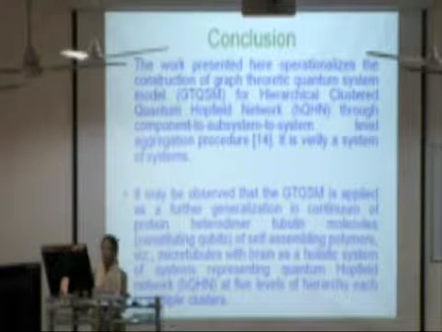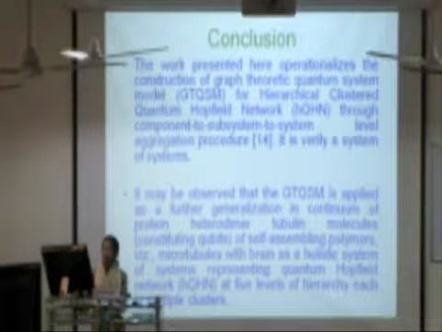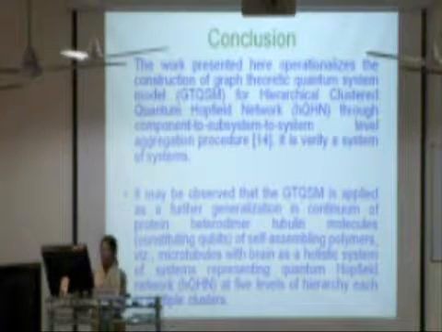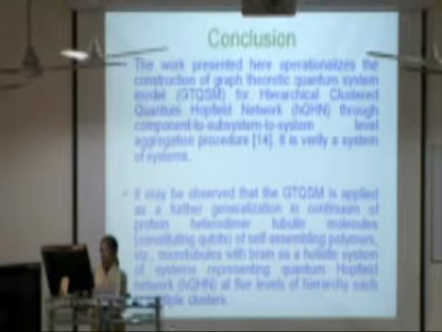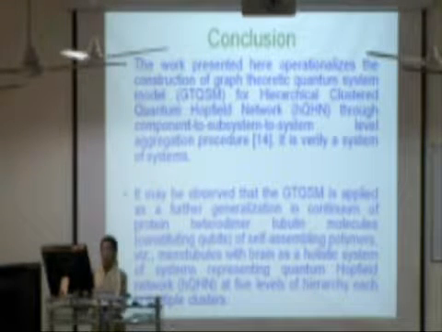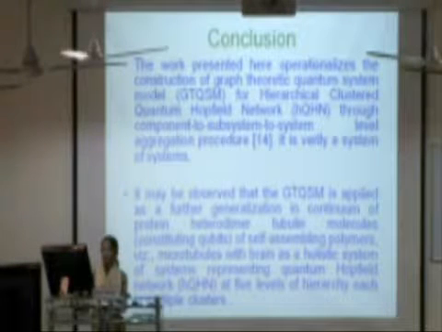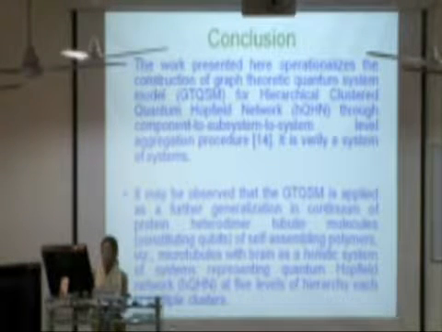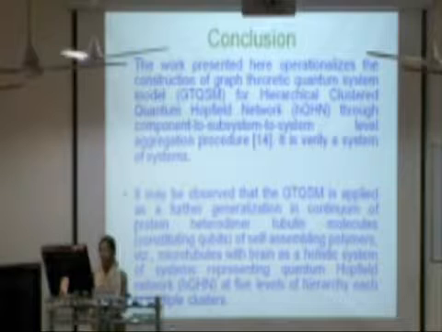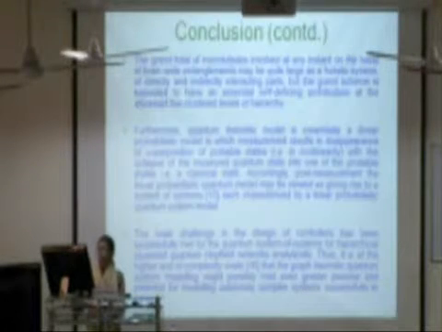It may be observed that the graph-theoretic quantum system modeling is applied as a further generalization in continuum of protein heterodimer tubular molecules of self-assembling polymers, namely microtubules, with brain as a holistic system of systems representing quantum Hopfield network at 5 levels of hierarchy, each in multiple clusters.